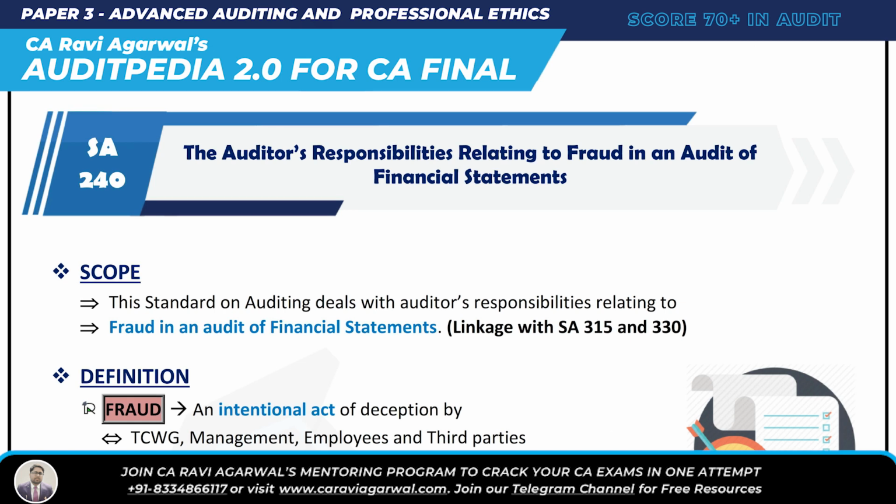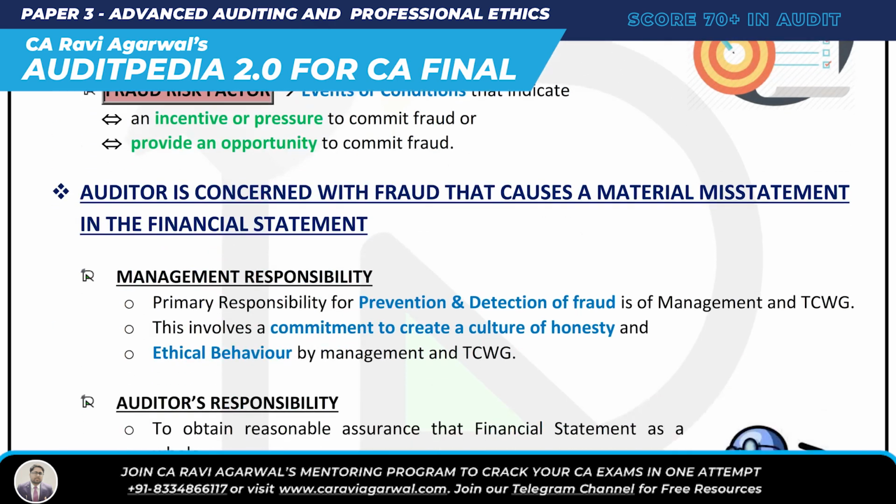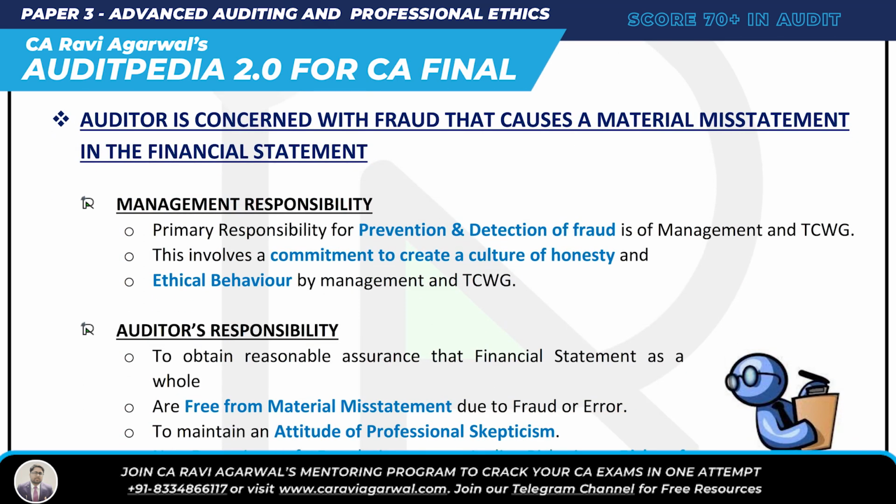What did we learn about SA 240? First of all, we understood fraud. Very simple. It's an intentional act of deception by management, TCWG, employee, or third party to obtain unjust or illegal advantage. Then we understood fraud risk factor. What is it? Some event or condition that may indicate incentive to commit fraud, pressure to commit fraud, opportunity to commit fraud. So the auditor is concerned with fraud that causes material misstatement. What is the responsibility of management? Primary responsibility is for prevention and detection of fraud.